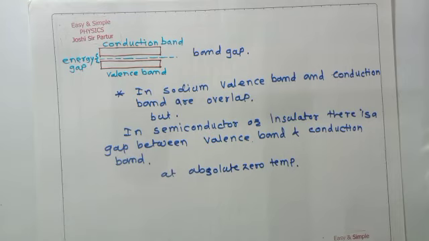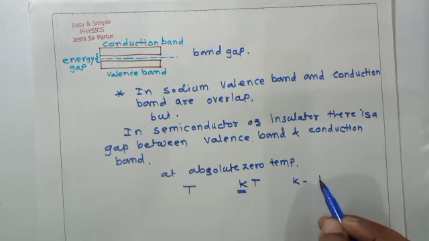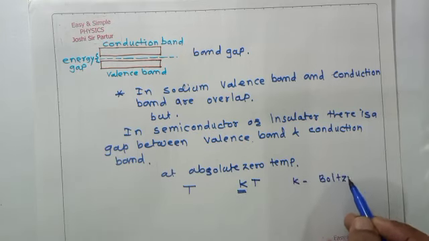At a finite temperature T, a few electrons can gain thermal energy of order kT, where k is the Boltzmann constant.